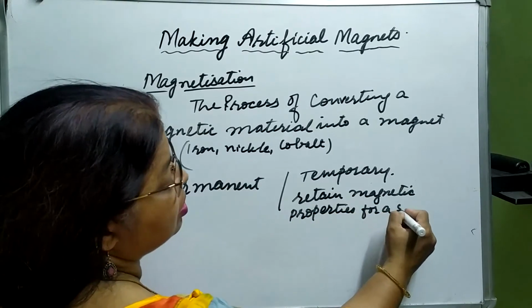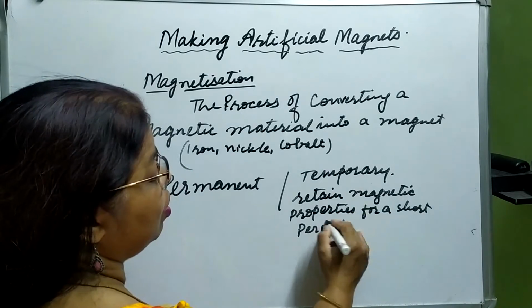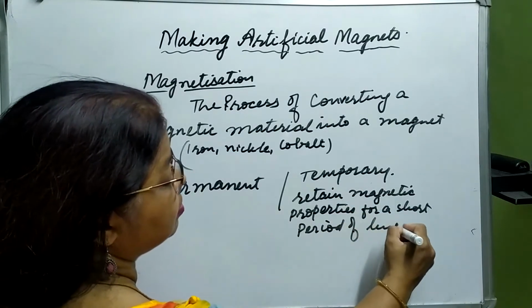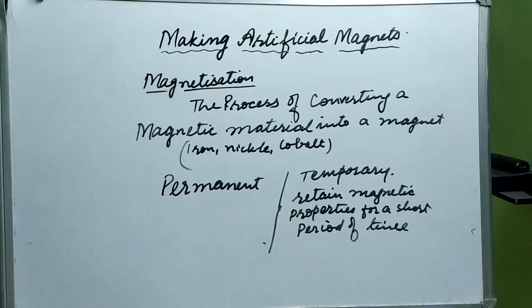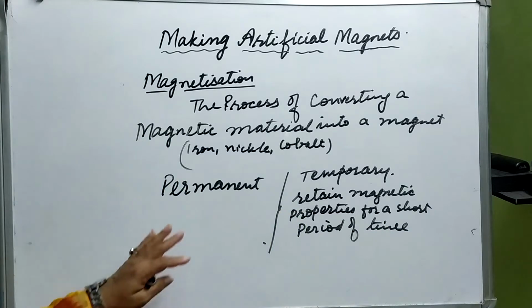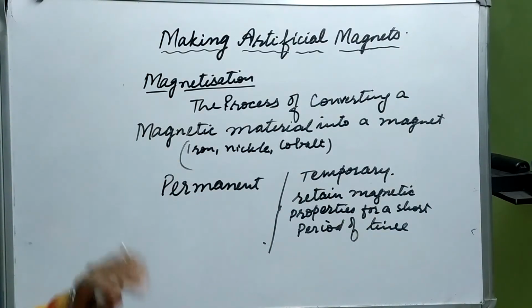While permanent magnets are the ones which retain the magnetic character for a long time.